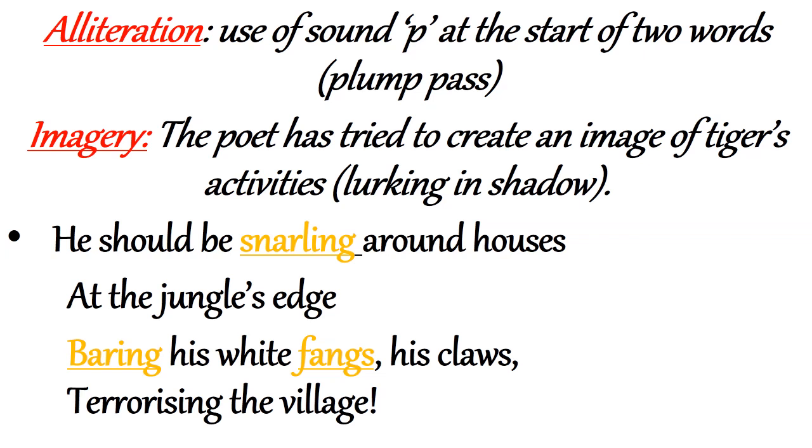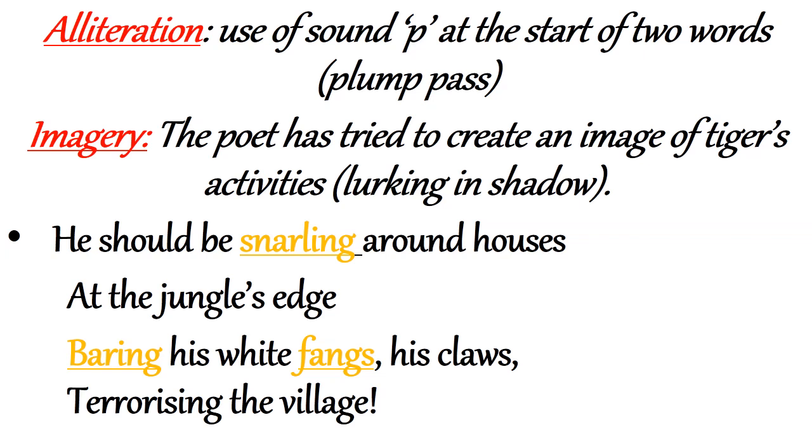that if the tiger would have been free, he would have roamed around freely. The tiger would have been snarling around houses on the outskirts of the jungle. He would terrorize the village. He would be terrorizing the village people with his sharp teeth.